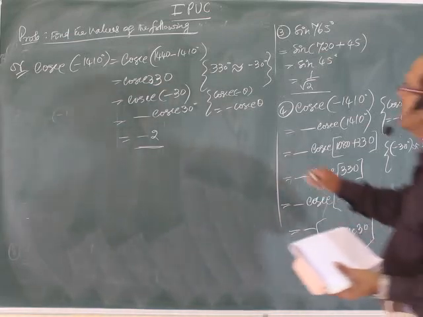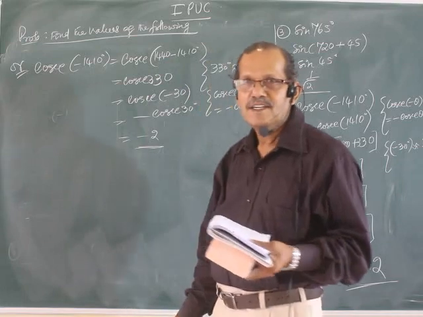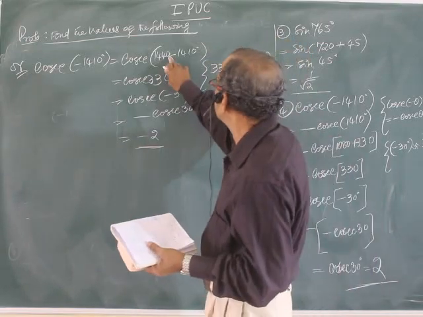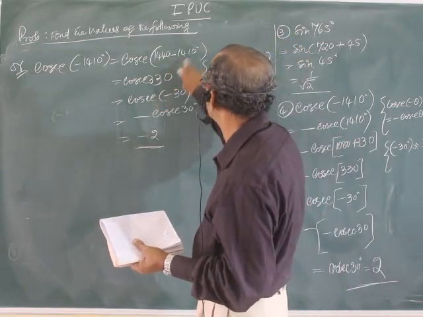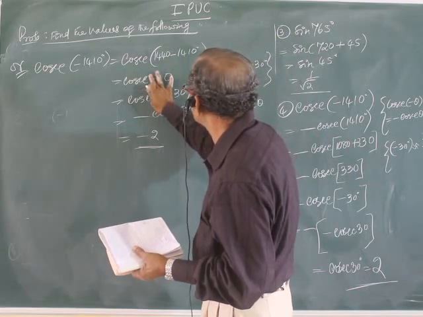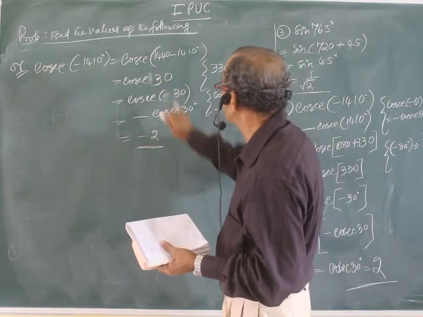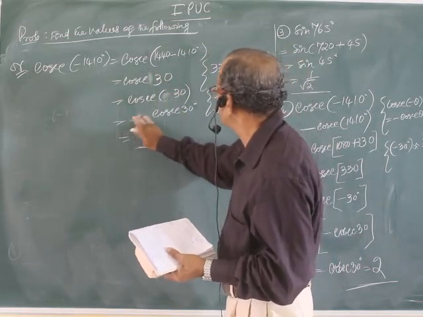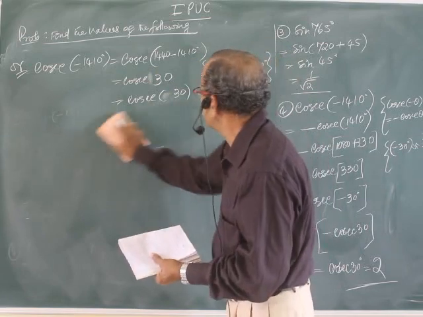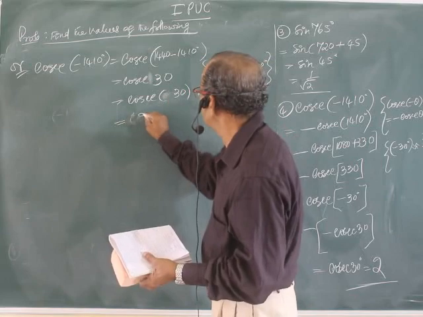Here we have made a mistake, sir. Students, note that the subtraction I did, I wrote 330, actually it is 30. So it is cosecant 30, which is 2.